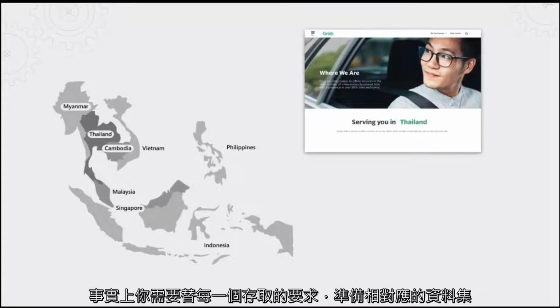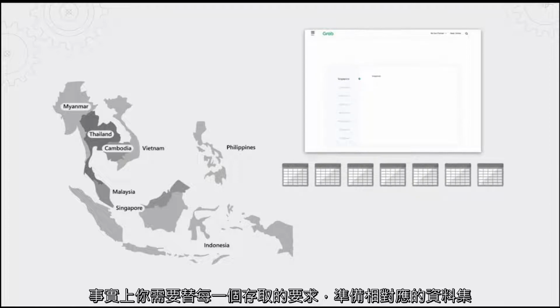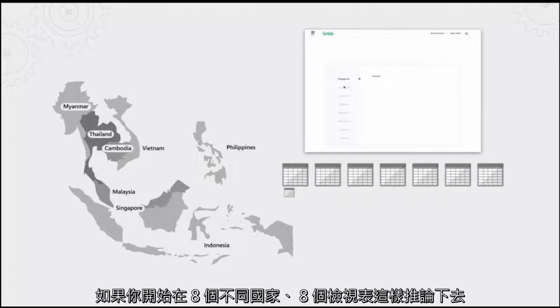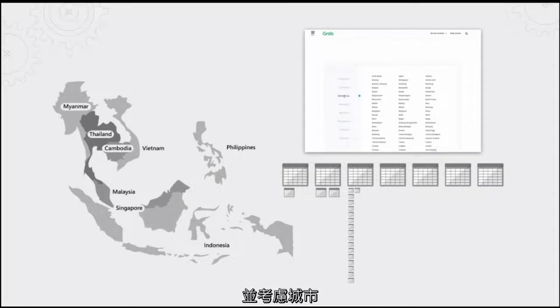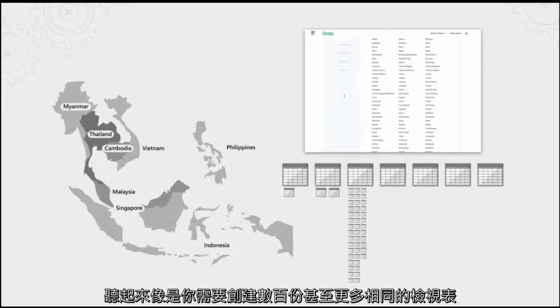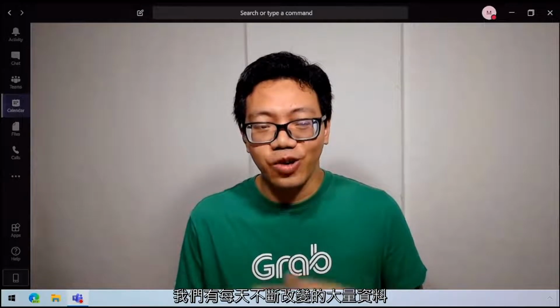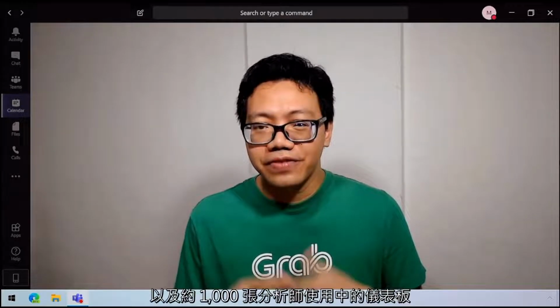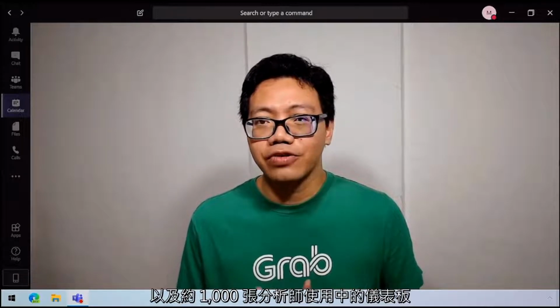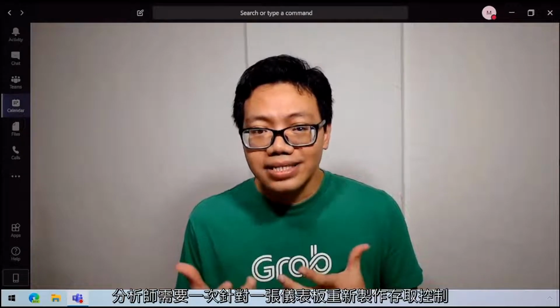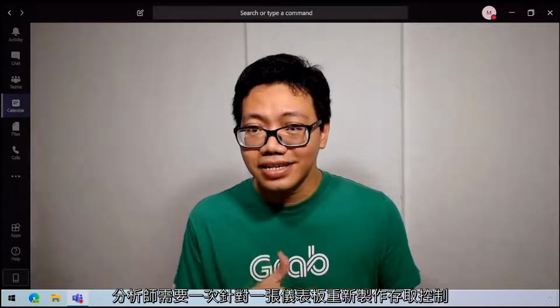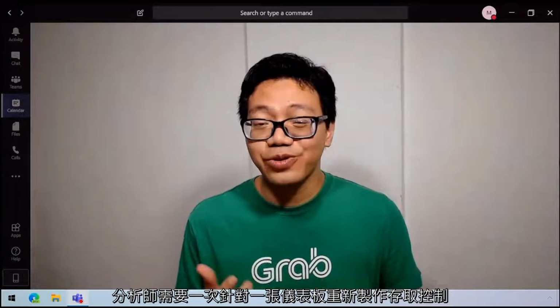Yeah, so it's kind of the opposite. When we think about role-based access controls, you're actually having to create bespoke data sets then for every individual access requirement. So if you start to extrapolate this across 8 different countries, 8 views, the same table, and you factor that then by city, it sounds like you'd have to create maybe hundreds of views or more of the same data. Exactly. We have petabytes of data that are constantly changing every day, and we have around 1,000 active dashboards that our analysts are using. Now, our analysts are having to recreate the access control literally one dashboard at a time.